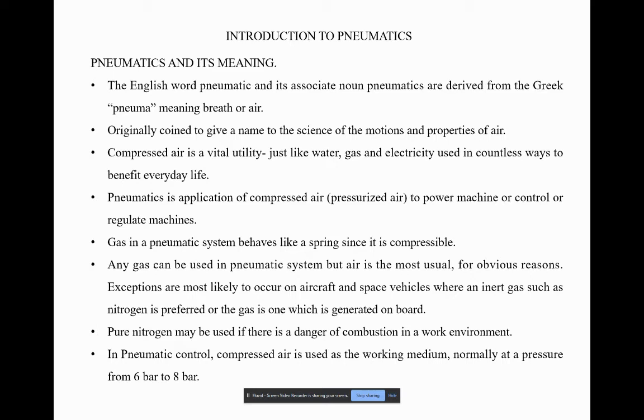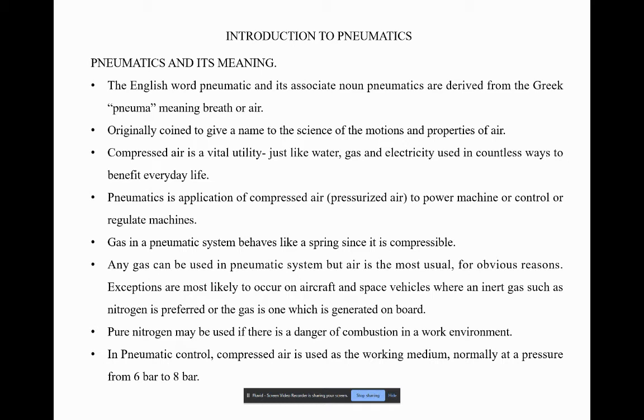The word pneuma is derived from the Greek language, where it means breath or air. It is named after the science of motion and properties of air, and it comes under fluid power transmission. It is the same as water, gas, and electricity, which are used in n number of ways to benefit our everyday life.